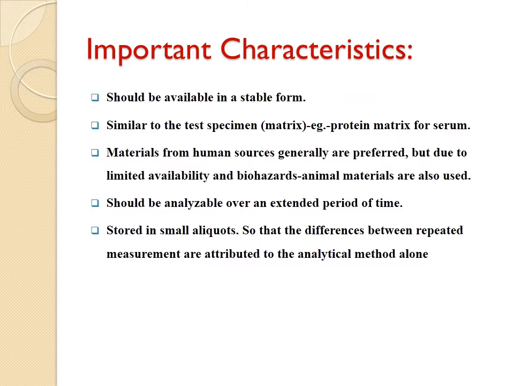Now, this control material may be available in lyophilized form as you use in your clinical chemistry, electrolyte or immunoanalyzer, but they may also be available in liquid form, like the urine quality control materials. If you can see, your laboratory uses the urine quality control materials of Randox, or the whole blood which is used by the hematology analyzers, the cell counters. So this liquid control material has some advantages and disadvantages. What is the advantage? Liquid control materials offer the advantage of eliminating error caused by reconstitution.